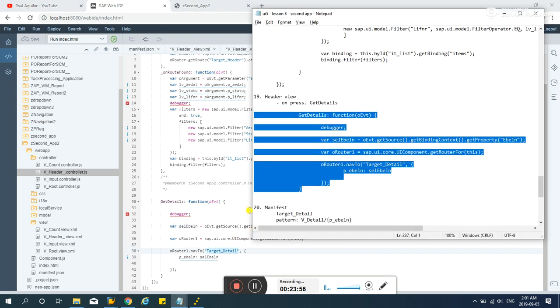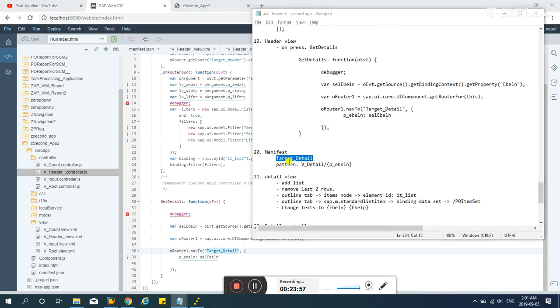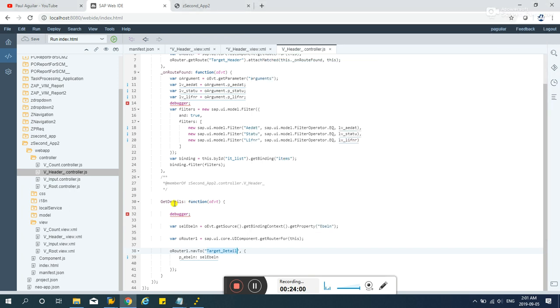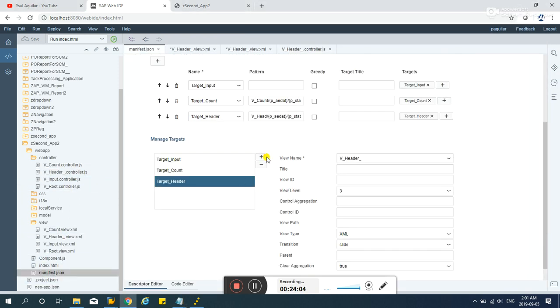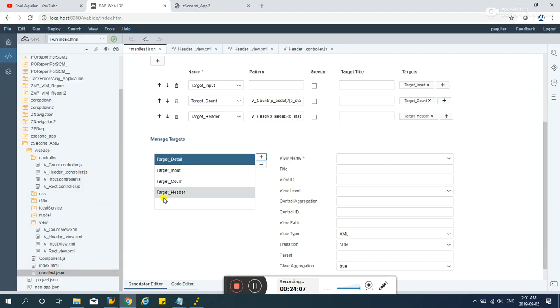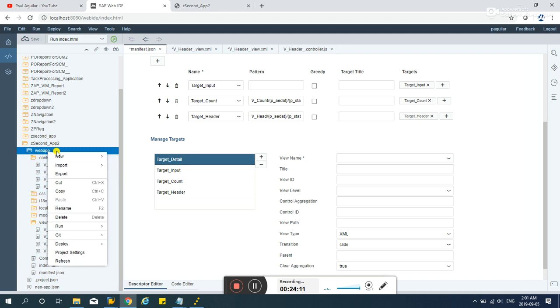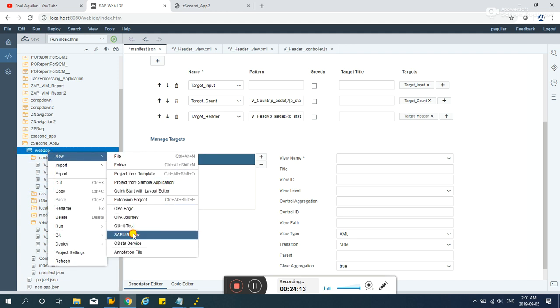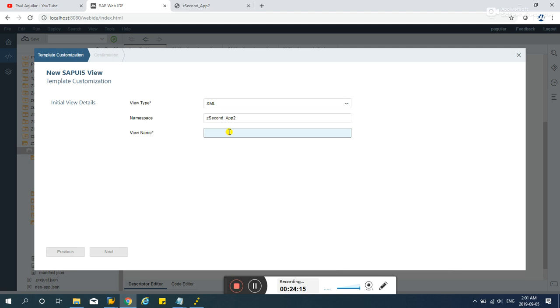Now let's add the route also. Target detail is the route. So if we go to manifest JSON, target route or target detail, and for the detail, oh, it's not yet created. So let's add the view detail.